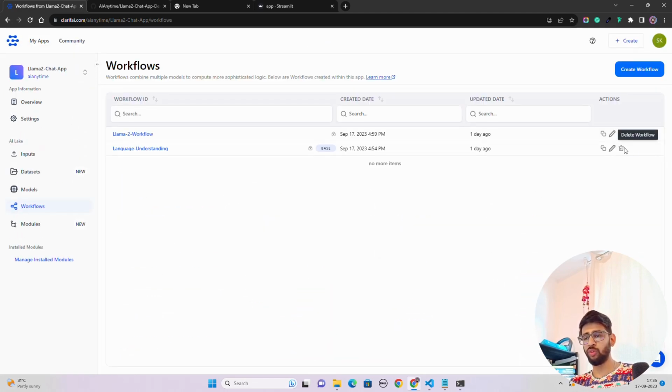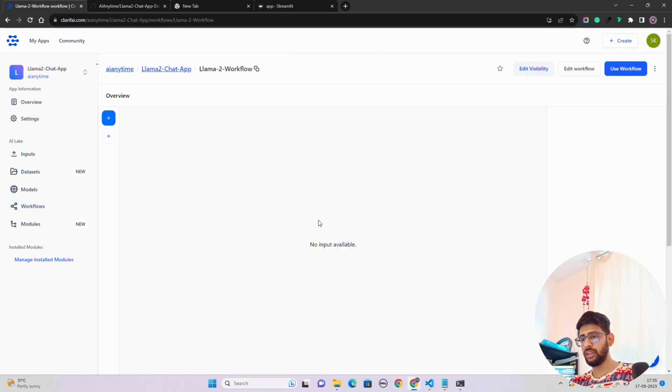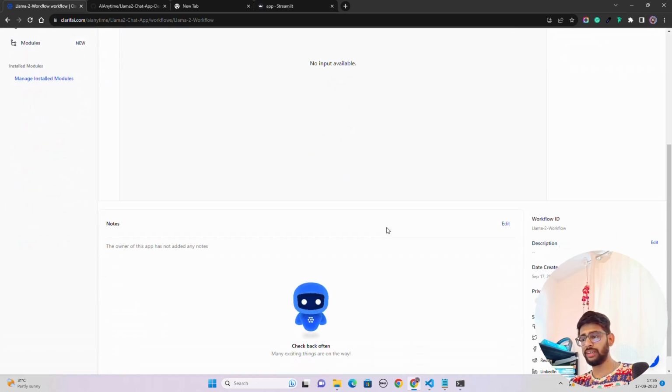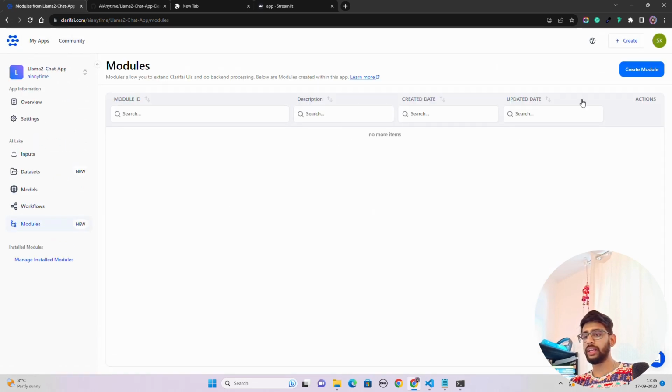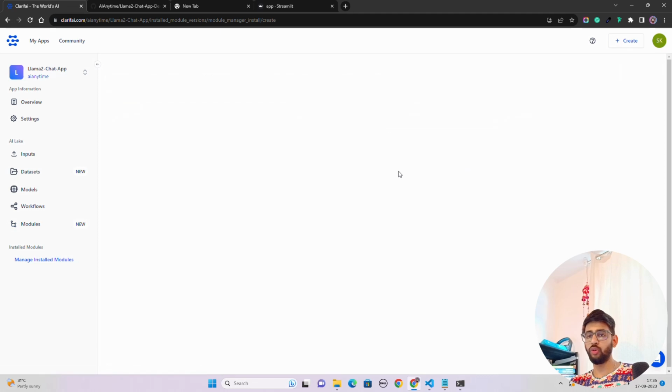Let's delete this workflow. We don't need this workflow. So I'm just going to delete this workflow. It says could not delete because we have to make this as a base. So let's just do one thing. See workflow, edit workflow. Let's keep this as it is. And here on the modules, I'm going to create a new module. So let's create a new module.